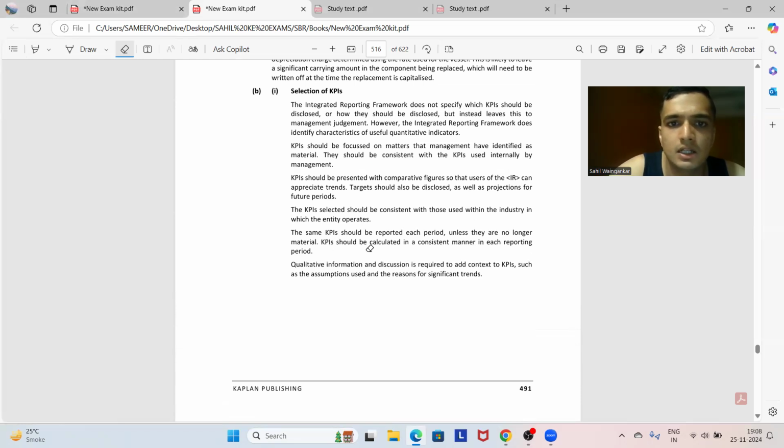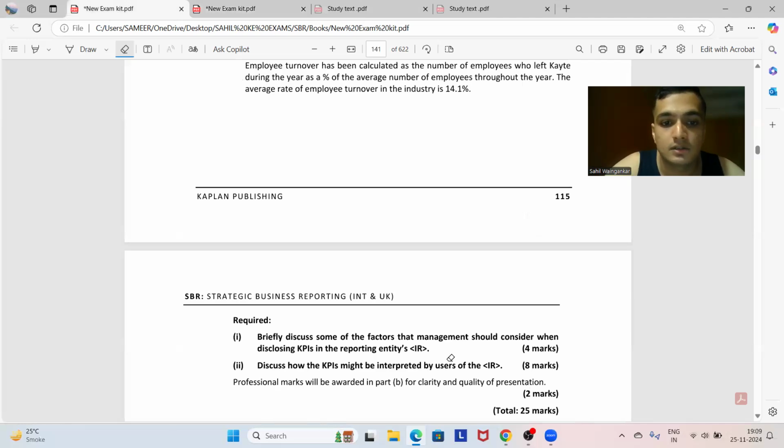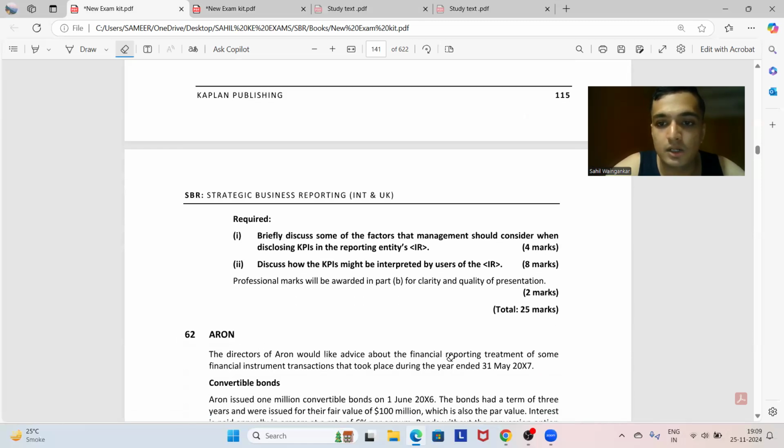मैनेजमेंट जजमेंट आ गया था, कंपेरेटिव आ गया था और मटेरियल आ गया था. नेक्स्ट था कि कंसिस्टेंट रहना चाहिए कि अगर एक समय दो तो फिर दूसरे समय भी देना ही है. This can also be a very good disadvantage point, that if management gives a KPI now and later the performance on that one indicator is bad, and management does not give it in that year, and if investors point out, why is this KPI not there which was there in the last year, then that is a disadvantage, or it won't build a good reputation.